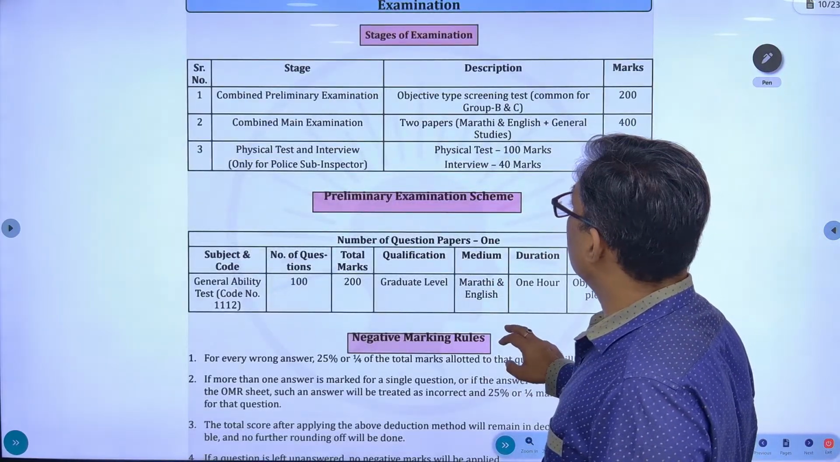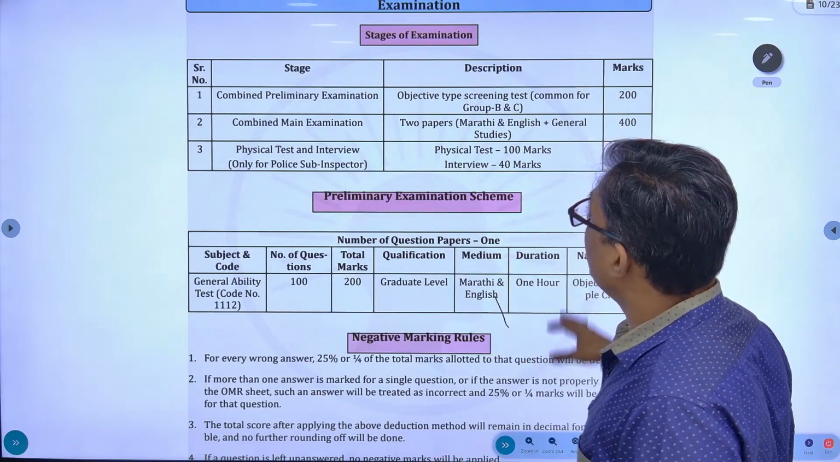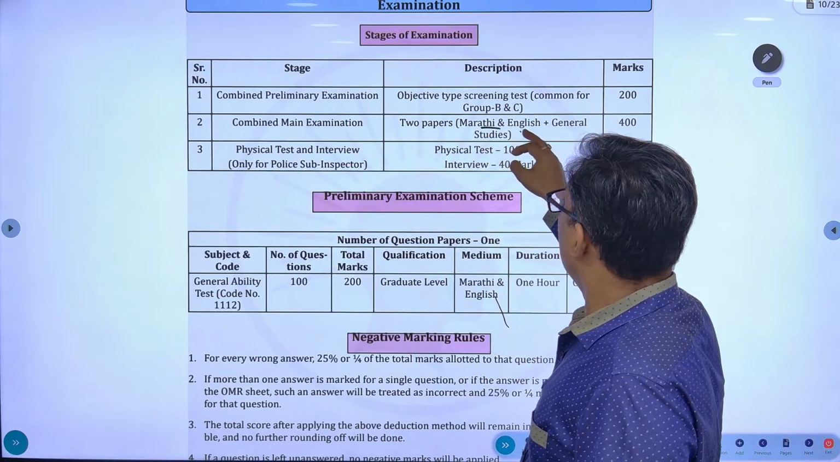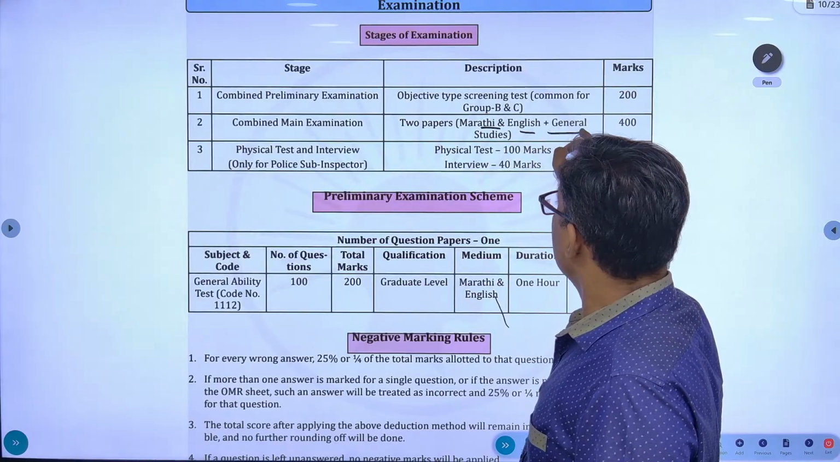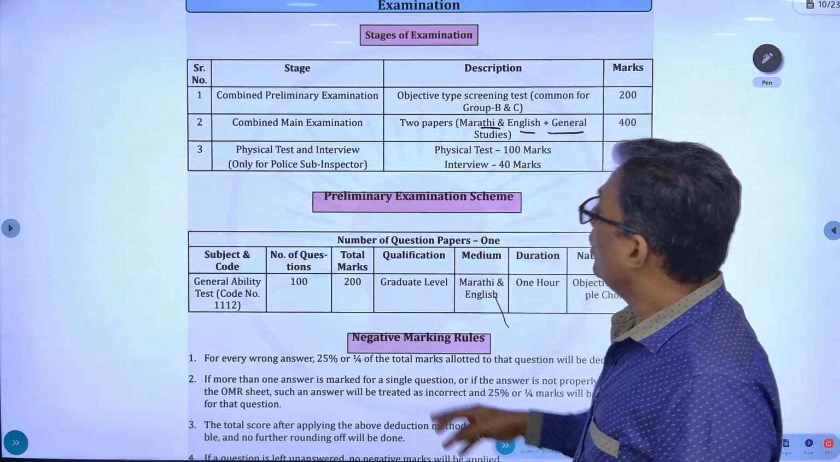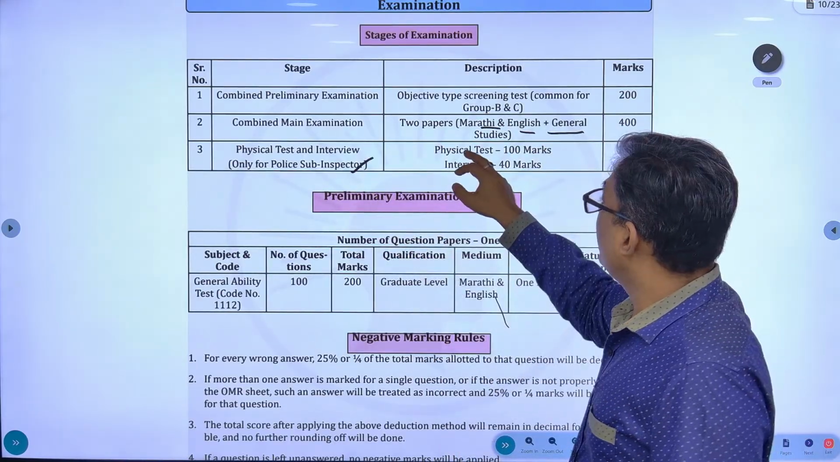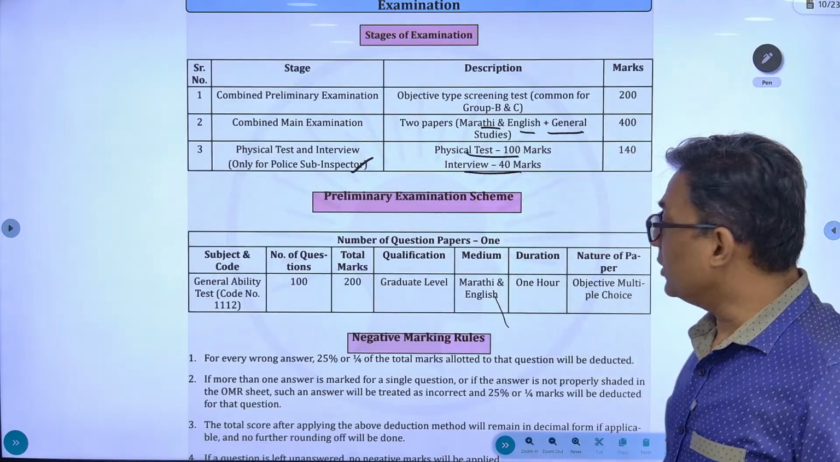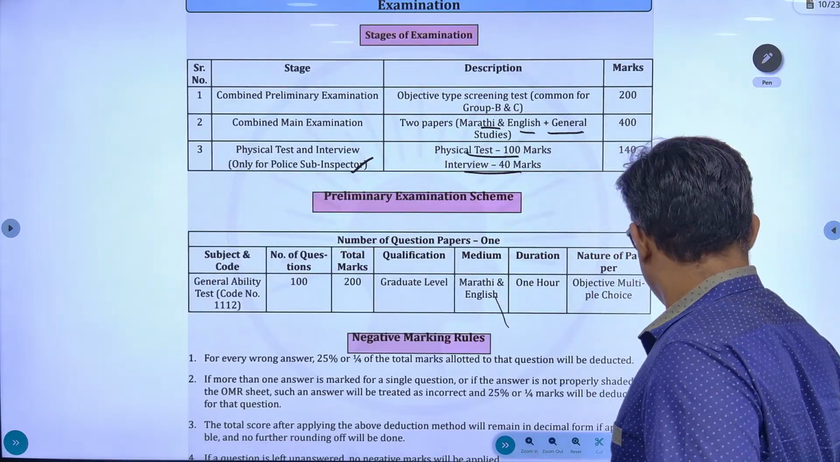So this is about the mains pattern as given by MPSC. Okay, combined mains, 2 papers, Marathi and English plus general studies. Fine. Only for PSI you will be having physical test 100 marks and interview for 40 marks. That's only for PSI.